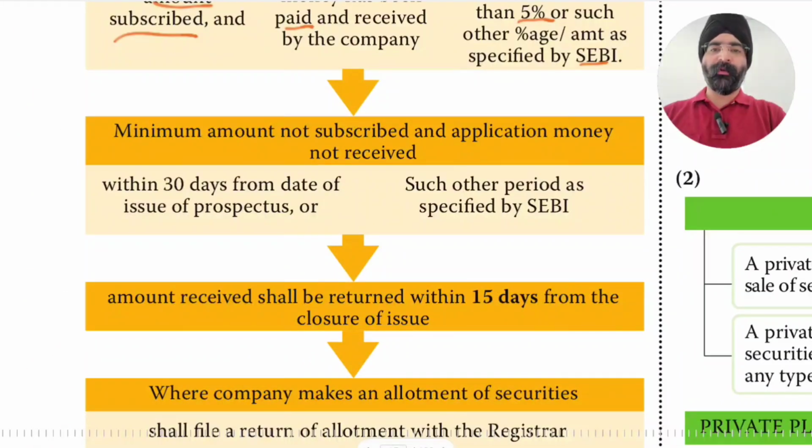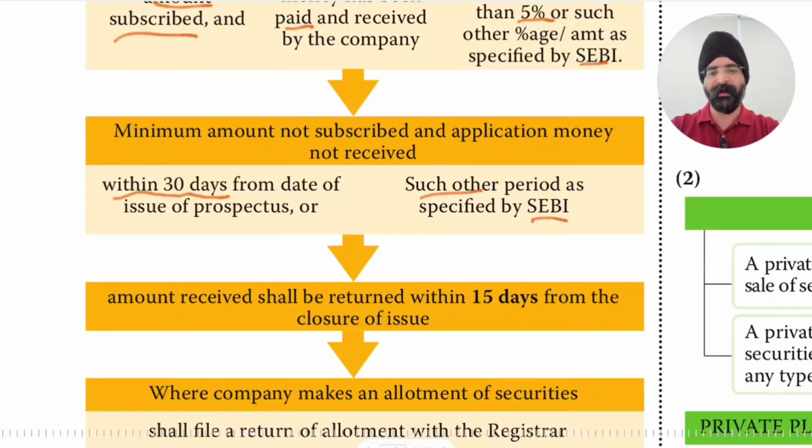Next is minimum amount not subscribed and application money not received. What happens if the minimum amount is not subscribed and application money is not received? Then we have to return it. The requirement is that within 30 days from the date of issue of prospectus, or such other period as may be specified by SEBI, the minimum amount should be received.